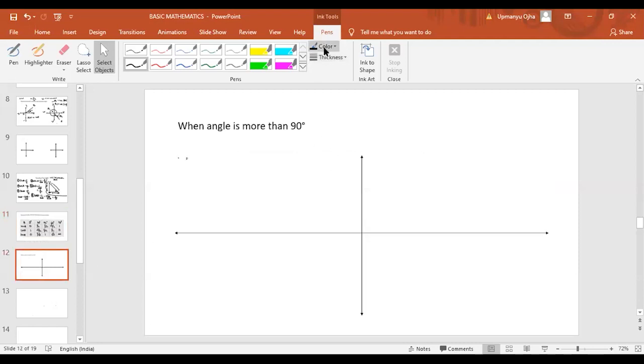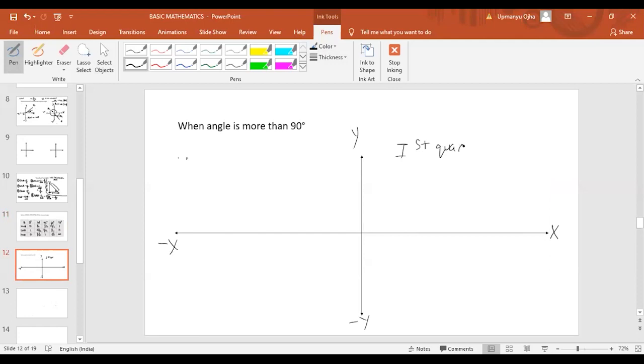First of all, you have to understand the concept here, the graph which I have drawn. This will be your x-axis, minus x, y, and minus y, that we know. Now this portion of the graph is known as the first quadrant.